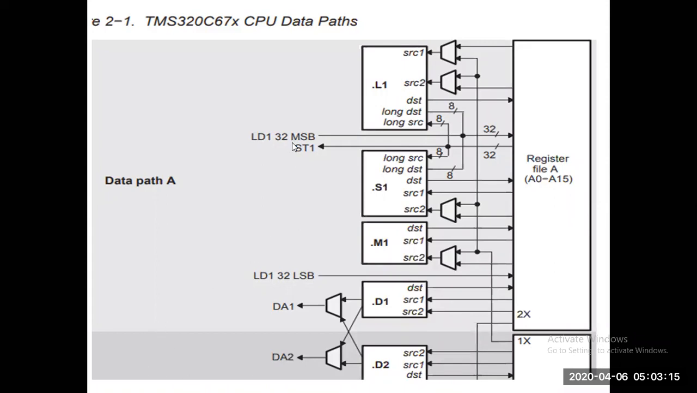But LD1 is 32 bit, and LD1 is 32 bit LSB. So this LD 32 bit is going into the register. Similarly LD1 32